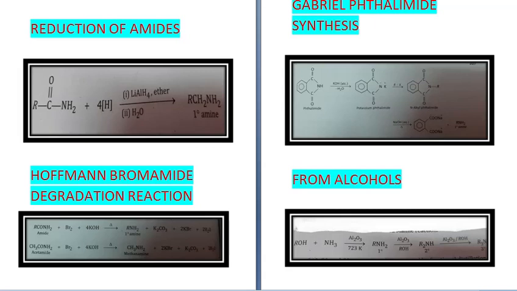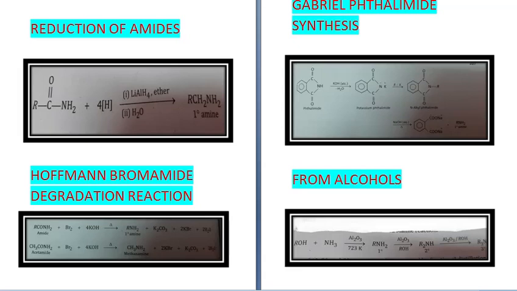Next is Hofmann bromamide degradation reaction. The primary amines can be prepared from amides by heating with bromine in aqueous or ethanolic solution of NaOH. The amines which are formed contain one carbon less than the parent amide.